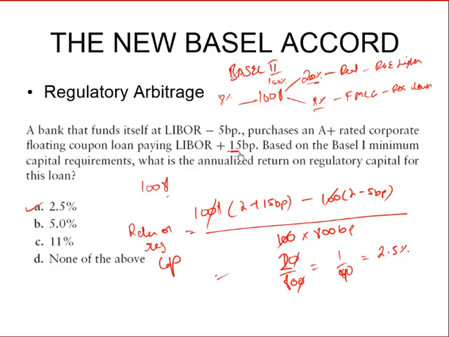So good quality loans were giving us less return on capital, bad quality loans were giving us higher return on capital because the capital requirement was the same regardless of the quality of the corporate loan.